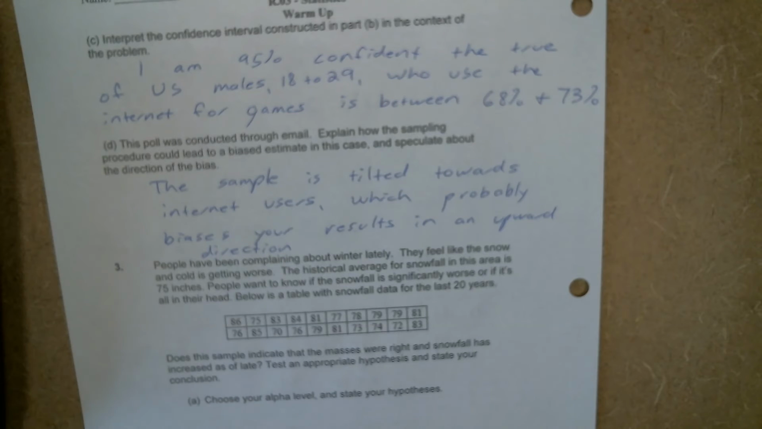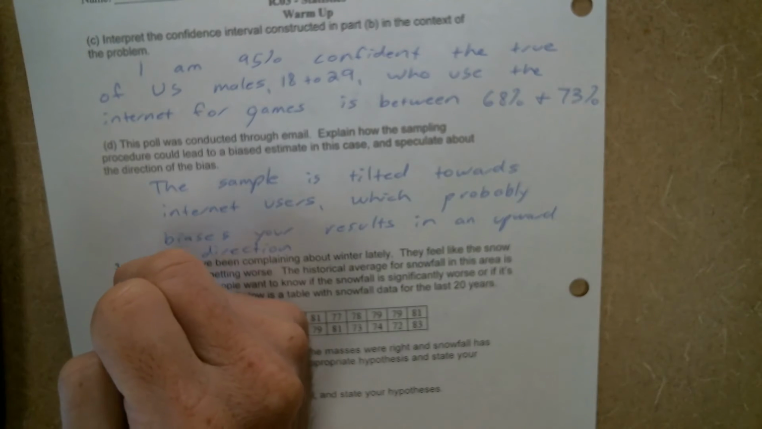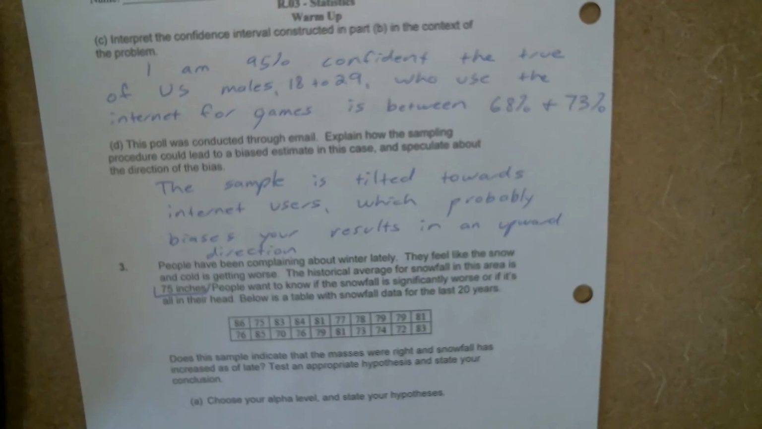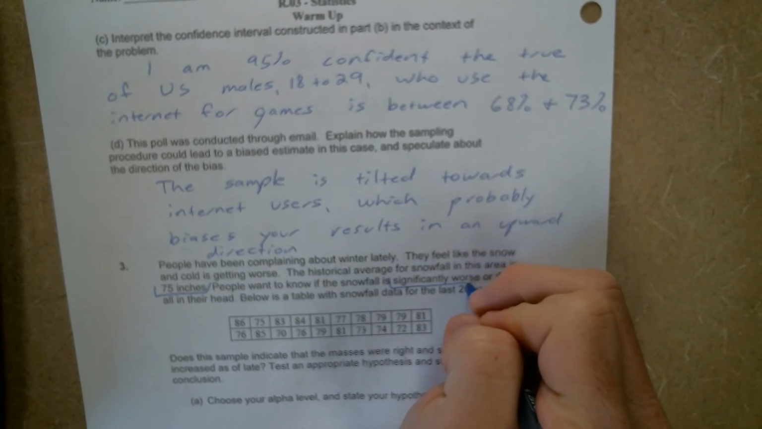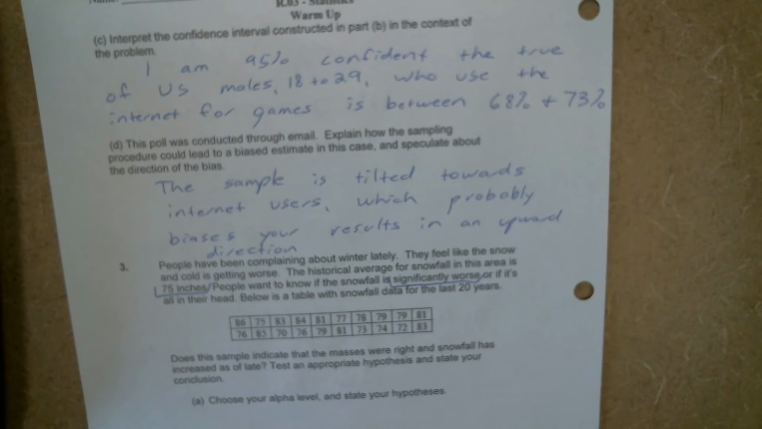All right, number 3. People have been complaining about winter lately. They feel like the snow and cold is getting worse. The historical average for snowfall in the area is 75 inches. People want to know if the snowfall is significantly worse or if it's all in their head. Below is a table with snowfall data for the last 20 years. Does this sample indicate that the masses were right and snowfall has increased as of late? Test an appropriate hypothesis and state your conclusion.